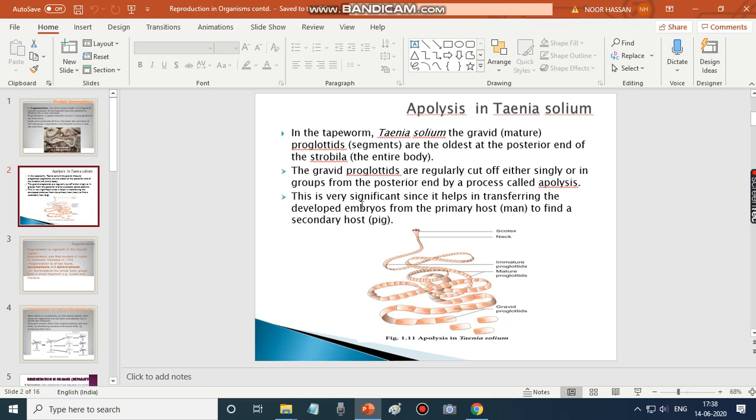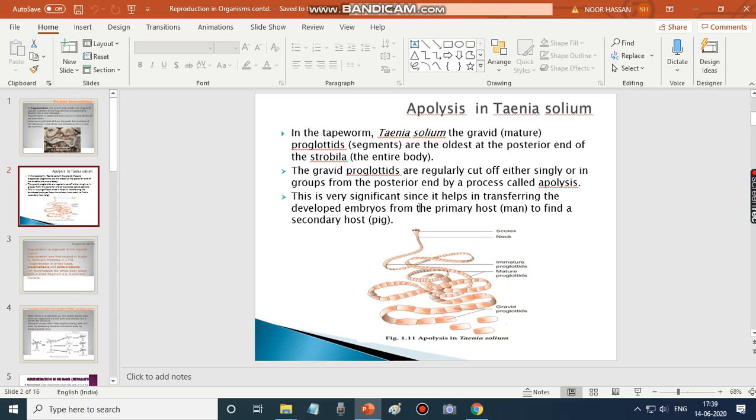This is a very significant process, since it helps in transferring the developed embryos from the primary host, that is man, to a secondary host, the pig. You know that this is tapeworm. It has two hosts. One is man, the other is pig. Half of the life cycle occurs in man, and the remaining continues in the pig's body.